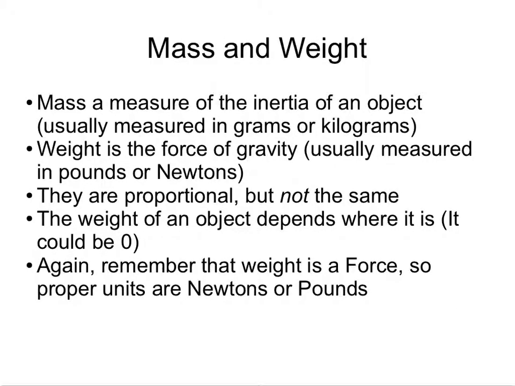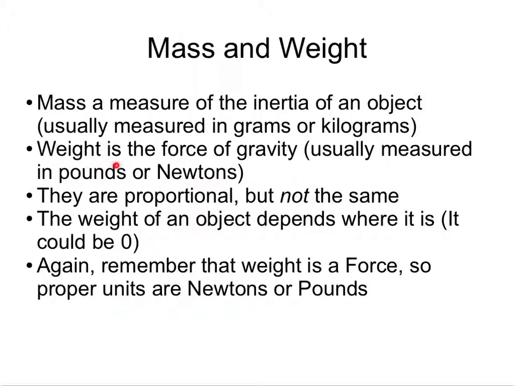Here is another very important concept in this chapter, and that is the distinction between mass and weight. First of all, let me say that they are different things, although they're often confused. Mass is a measure of the inertia of the object. It's usually measured in grams or kilograms. The mass of an object is going to be the same any place in the universe.